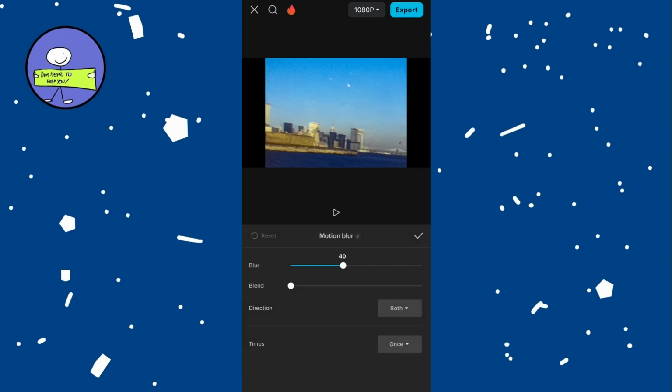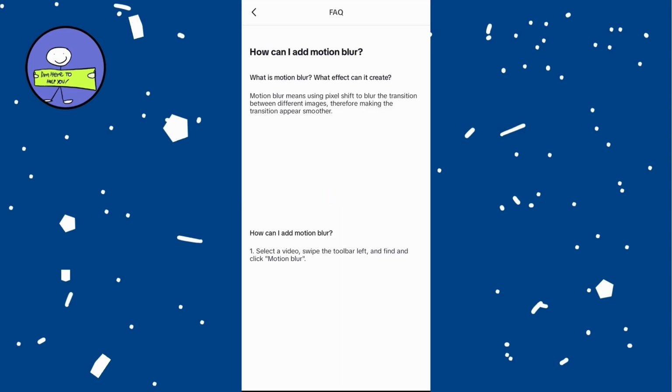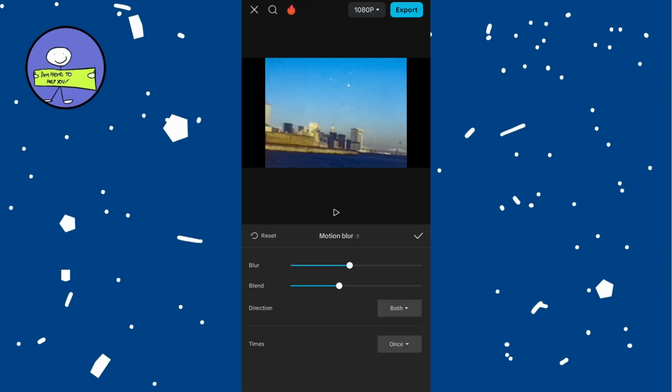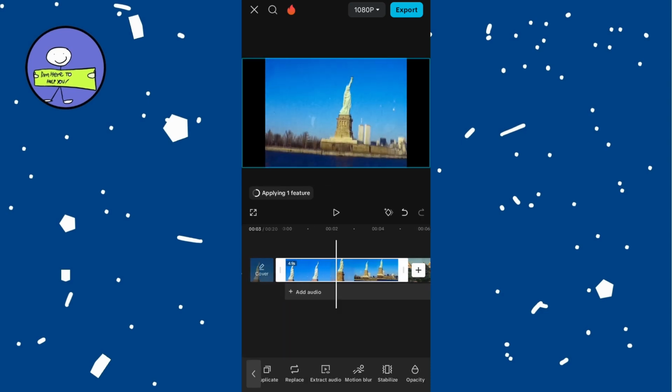Tap on motion blur to open settings. Tap on the little question mark icon next to settings if you need an explanation of what each does. Set direction to both to apply the blur effect in both directions. Adjust the sliders to increase motion blur and blend to your liking. And once you are satisfied with the settings, tap on the check mark to apply motion blur to the video.